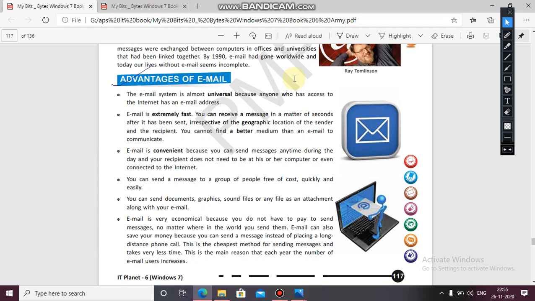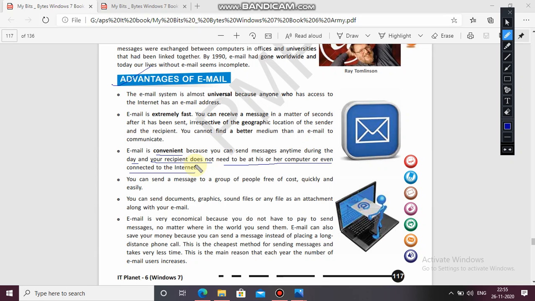Email is convenient because you can send messages anytime during the day, and your recipient does not need to be at his or her computer or even connected to the internet. Even if he is not present, you can still send the message.